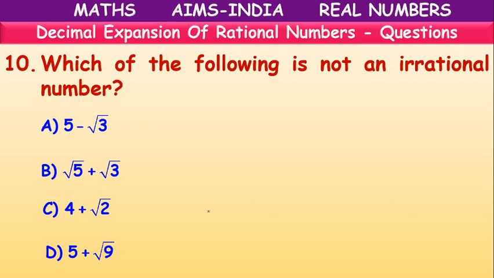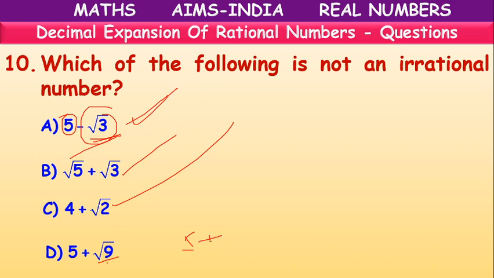Last question, children. Which of the following is not an irrational number? Root 3, irrational. A combination of rational plus irrational is an irrational number. Root 5, irrational. Root 2, irrational. Root 9. Root 9 value is 3, because we can write it as 3 square, and square and root get cancelled. So 5 plus 3 is 8, which is a rational number.